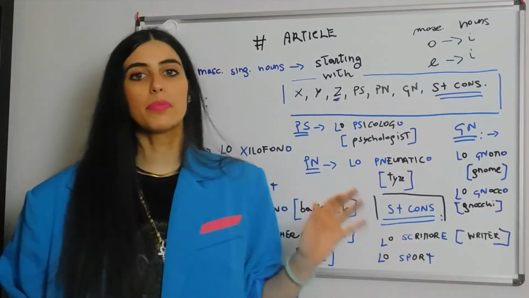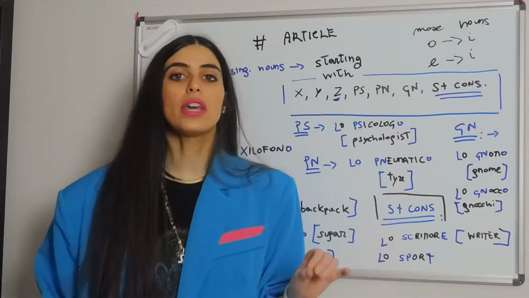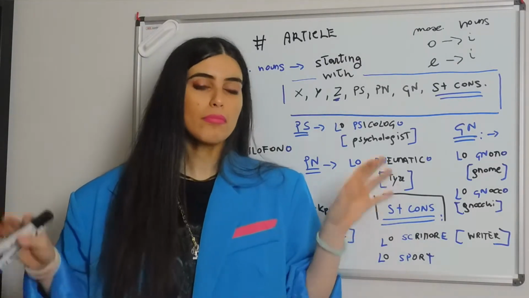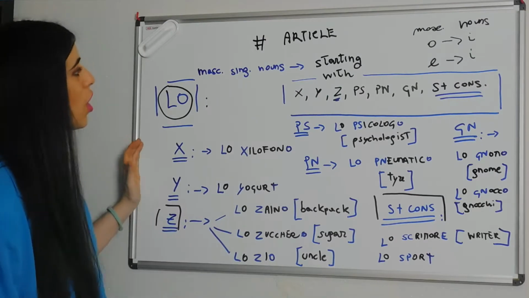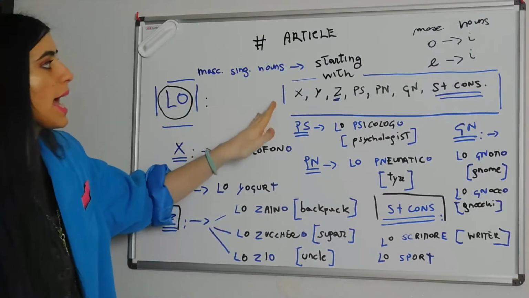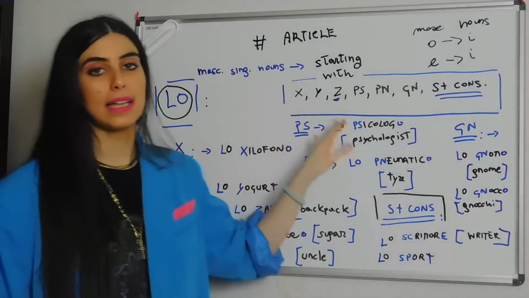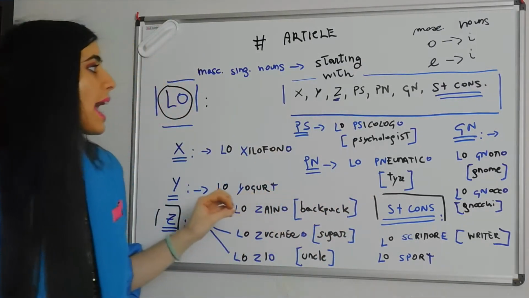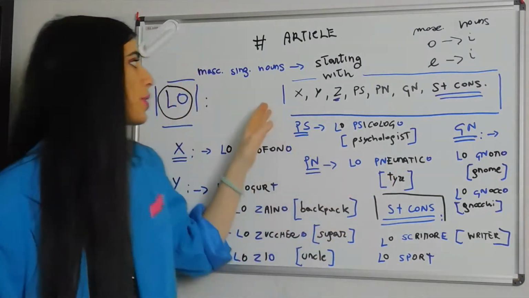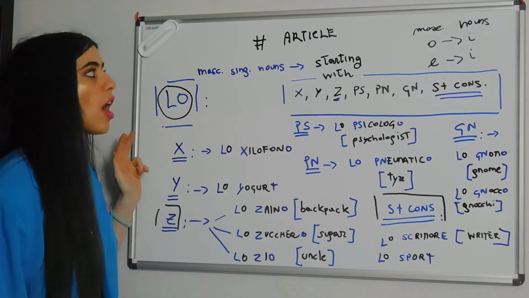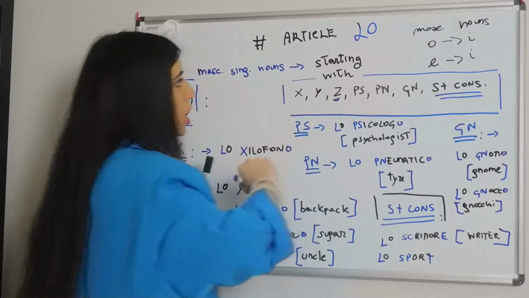But for the sake of being clear and transparent and giving you all the info that you might need, here we have a list. So, let's start. First and foremost, when a noun is masculine, singular, starting with X, Y, Z, PS, PN, N, and S plus consonant, we don't use il, which is the regular article, but we use lo. Okay, so the article of today, actually we shall put it here, will be lo.